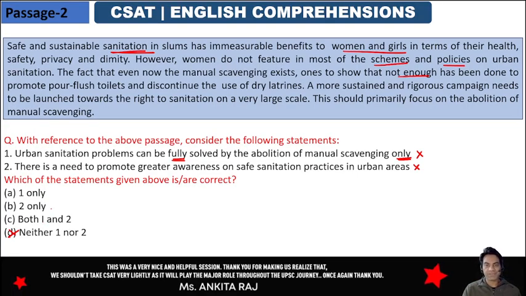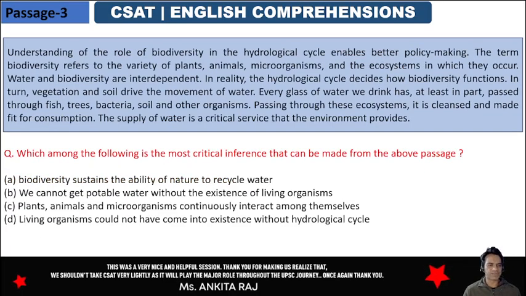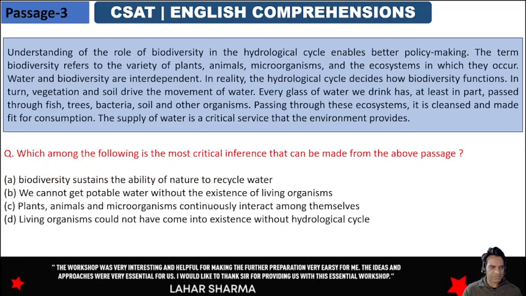So guys, you need to be very critical when you are choosing your options. Every word will come into play when you are finding your answer. Alright guys, let's move to the next passage. Now we have to see which of the following is the most critical inference. So we have to find an inference that can be made after reading the passage. So let's read the passage first.